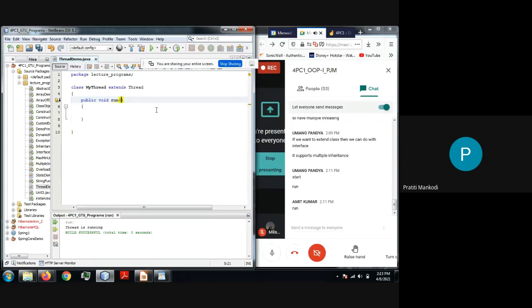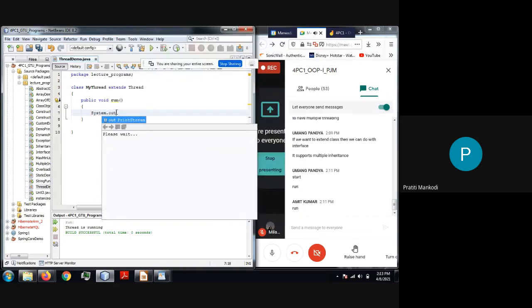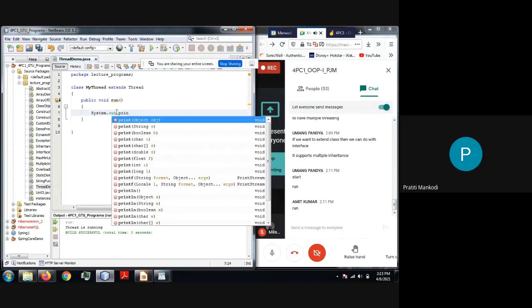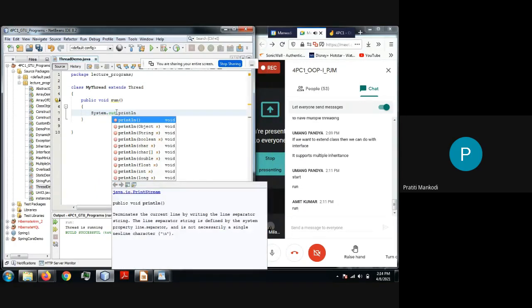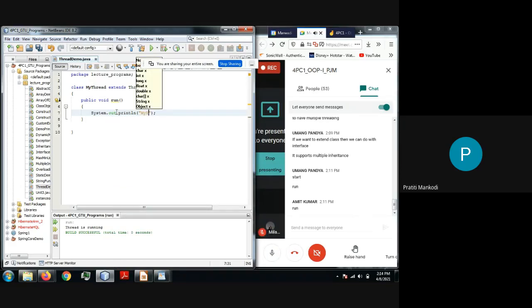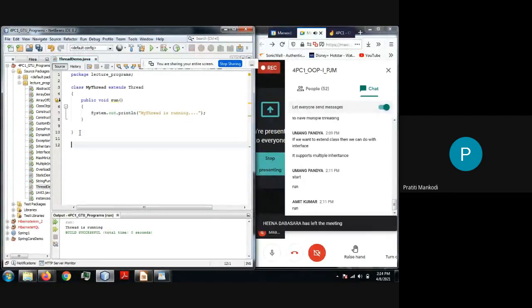If you want your class to be working as a thread, you have to use the same method, run. You cannot change this. That's fine. Let us have a simple message here: System.out.println("my thread is running"). Simple. Now this is actually a thread class, right?